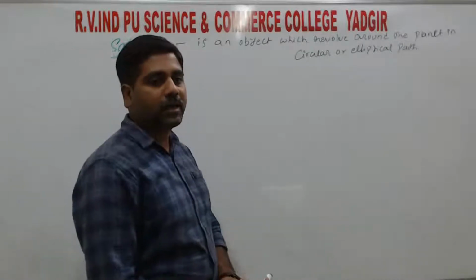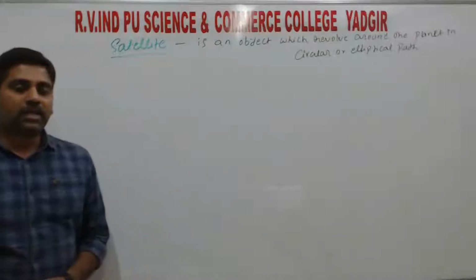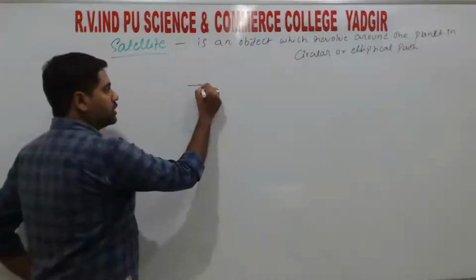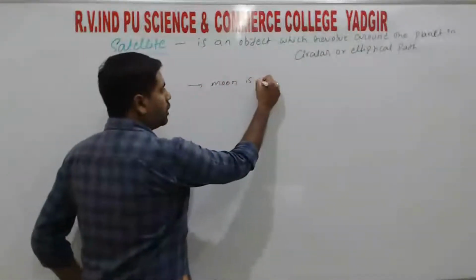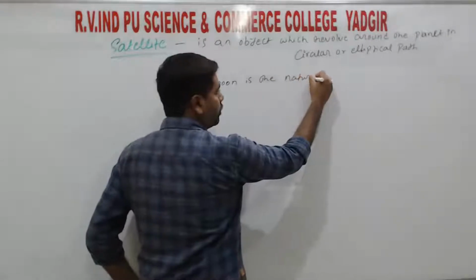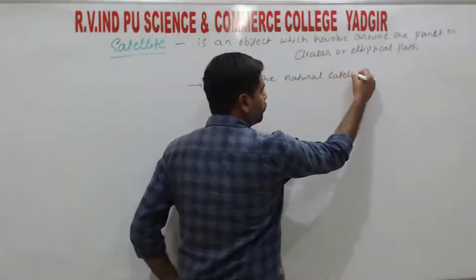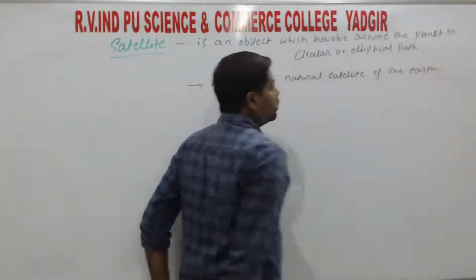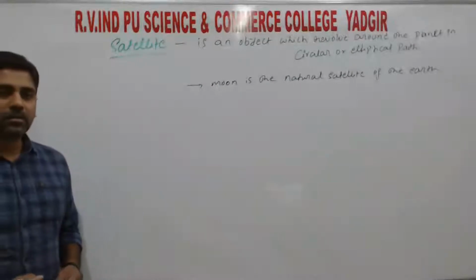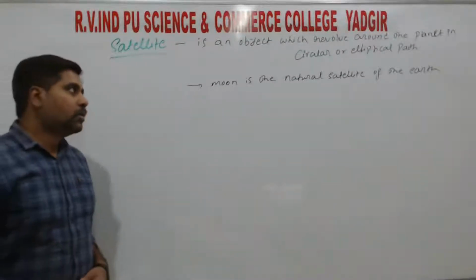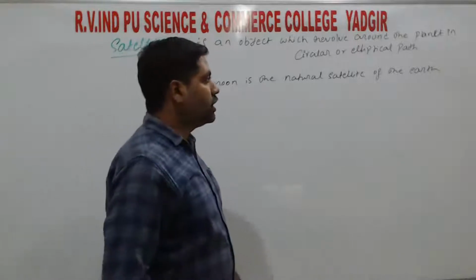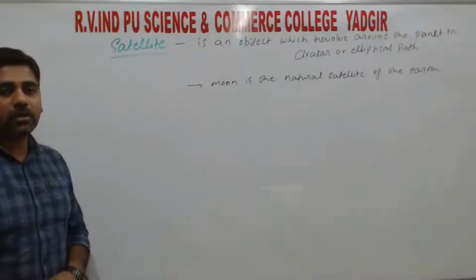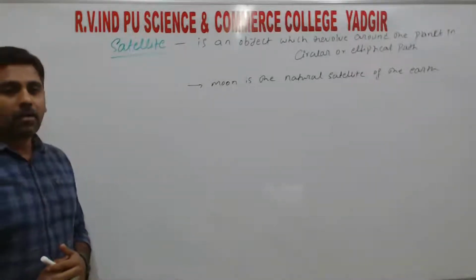One is natural satellite and another one is artificial satellite. An artificial satellite is a man-made satellite, right? The Moon is the natural satellite of the Earth, right? So the Moon is revolving around the Earth. We have some more artificial satellites, right? First we will discuss the orbital velocity of the satellite, or orbital velocity of any object, right?